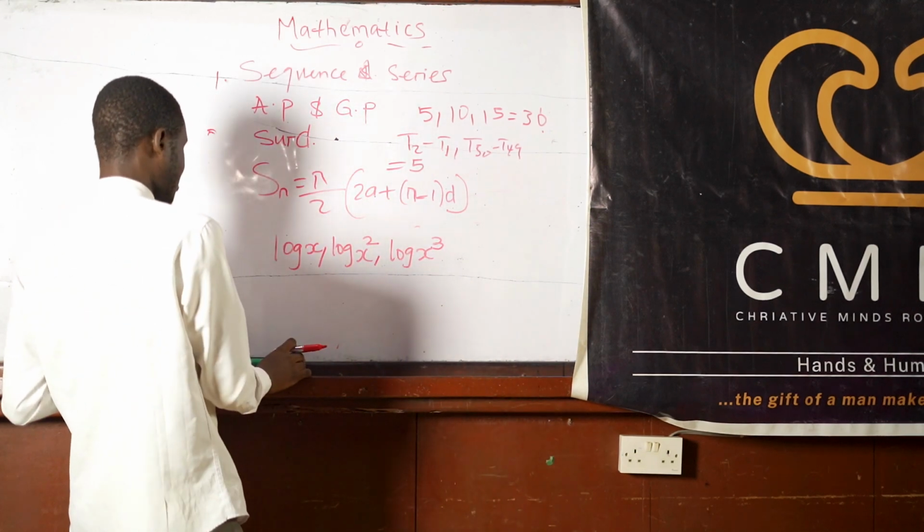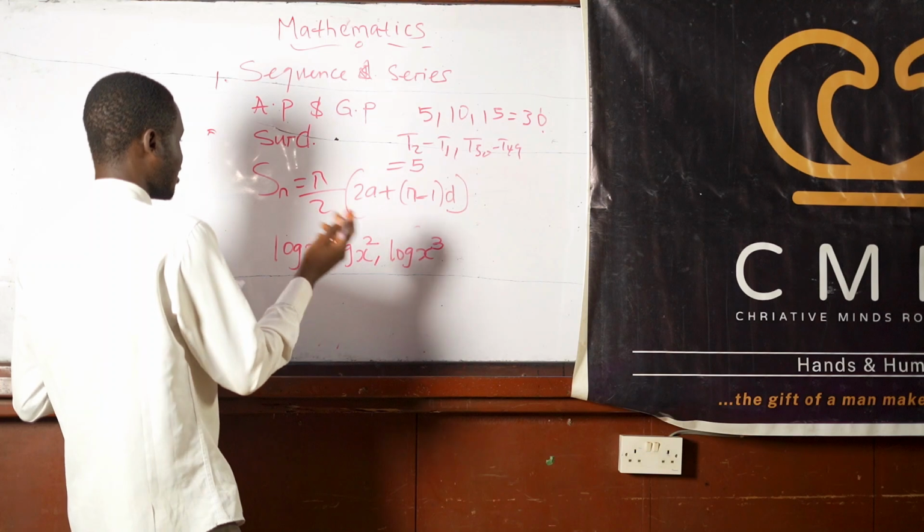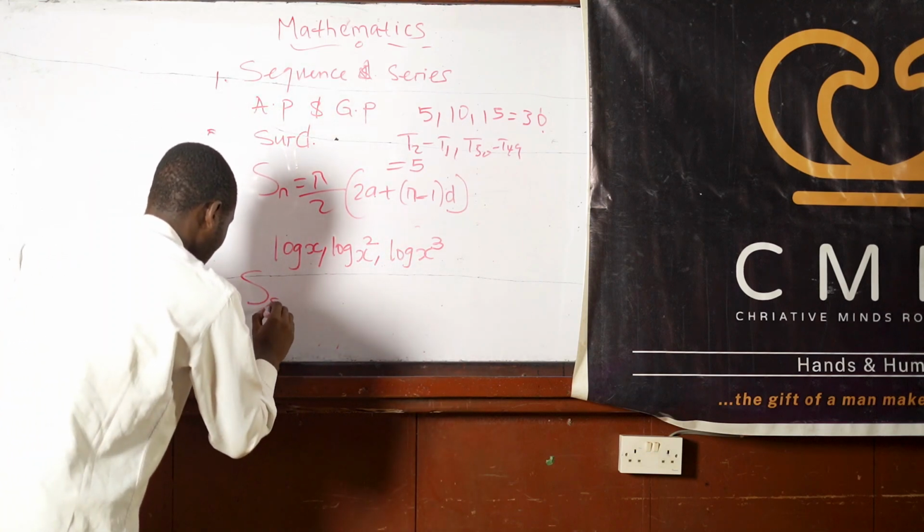So we are asked to look for the sum of the first 8 terms. That means we are looking for S8.